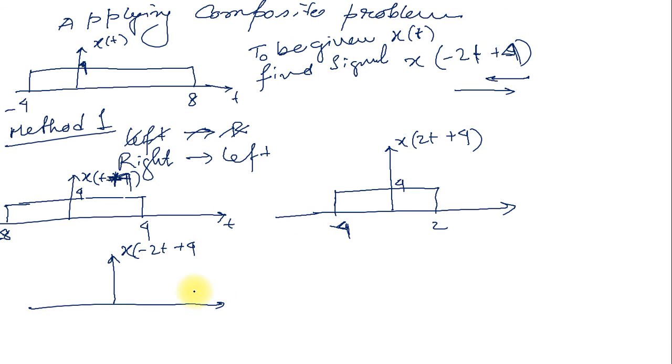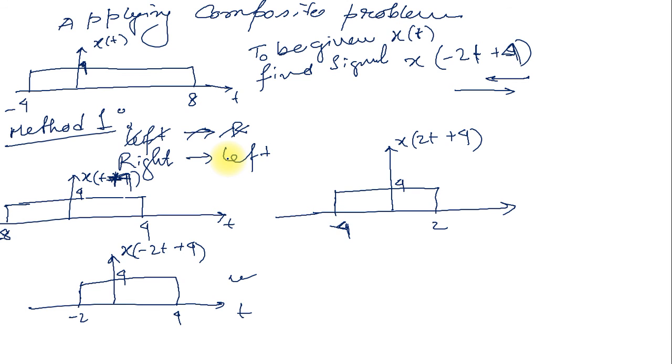That is the folding of this signal, where 2 is coming to minus 2, and here it is 4. So now this one is the final signal that the problem has given, x of minus 2t plus 4. This is one method, from right to left.